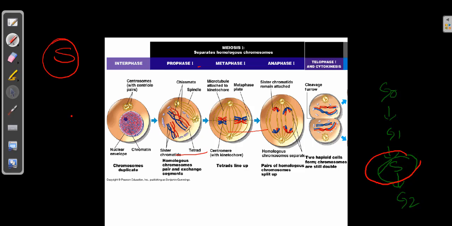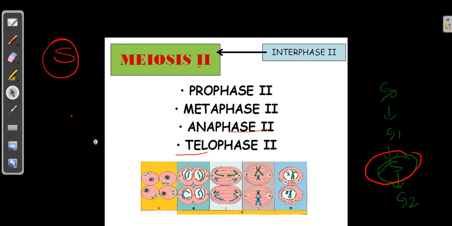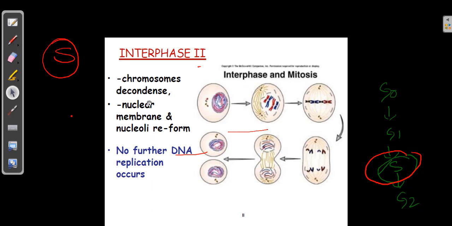The S phase is completely absent. That is the reason why the chromosomes are not duplicated. So this makes sure that there is no newly formed chromosome, and there is no possibility of getting 2n to 2n. Alright, so here you can see, again it's in prophase, the overview, and here the meiosis 2, and here you can see further DNA replication occurs. What I told you, it's shown here.